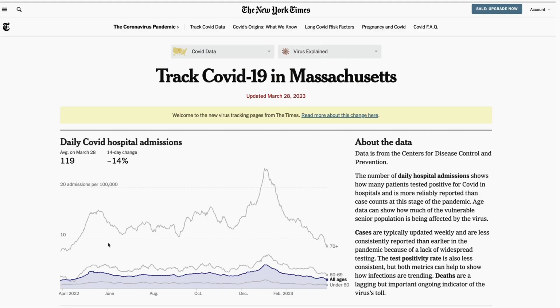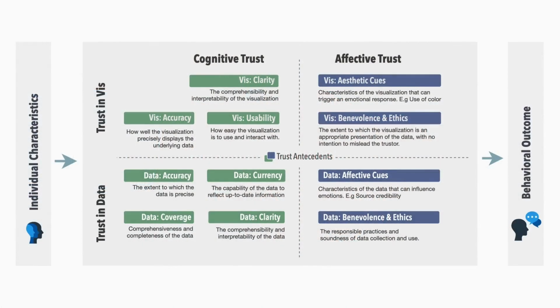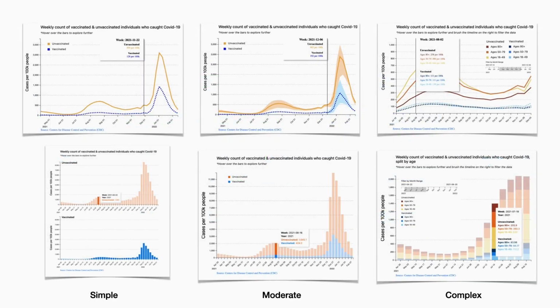If you saw a visualization like this while you were reading the news, how would you decide whether to trust it? Would you trust it because it's clear and easy to read? Or maybe you're just a trusting person. We propose a framework that outlines different factors, both cognitive and affective, that can impact how we form trust in data visualizations. We apply this framework to a large study that looks at the relationship between trust and visual variables such as complexity.